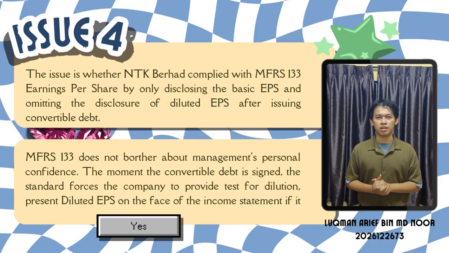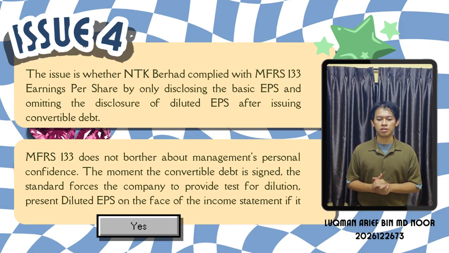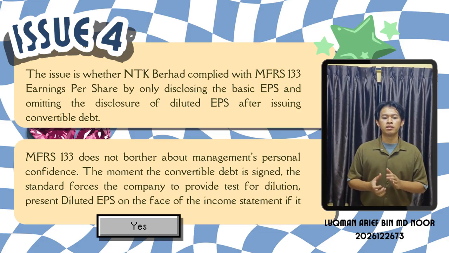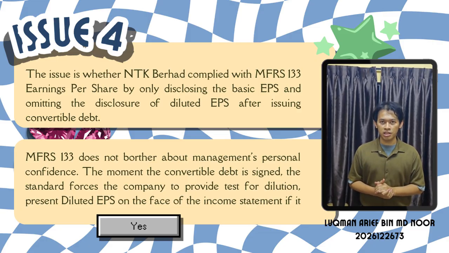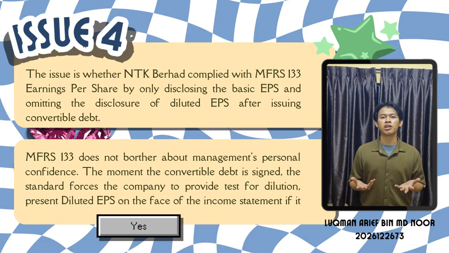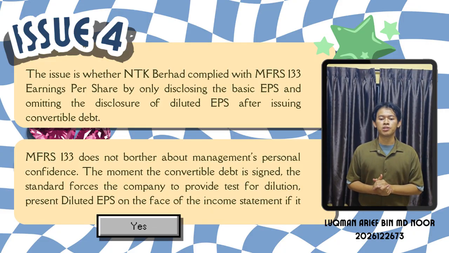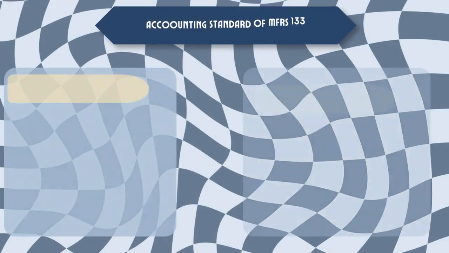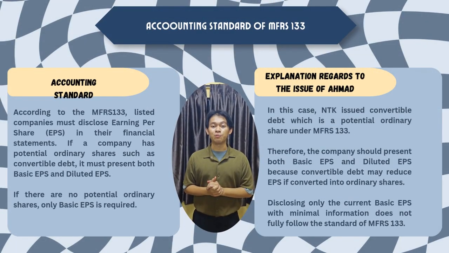So as we can see, MFRS 133 doesn't involve the management's personal confidence. The moment the convertible debt is signed, the standard forces the company to perform a test for dilution and present diluted EPS on the face of the income statement if it is dilutive.